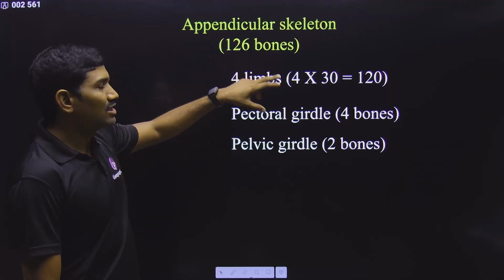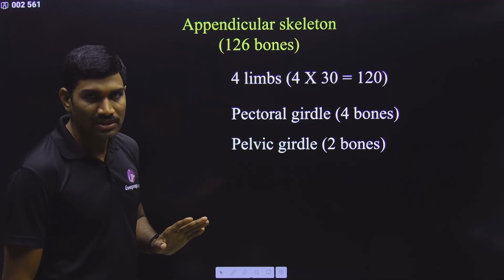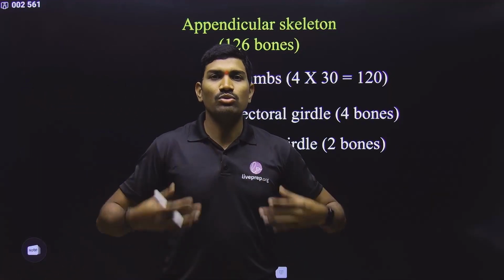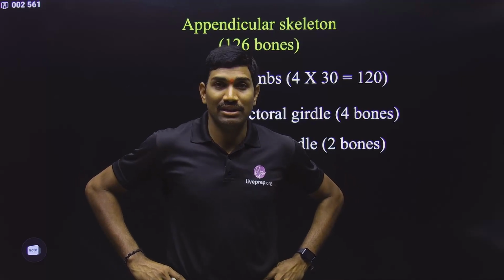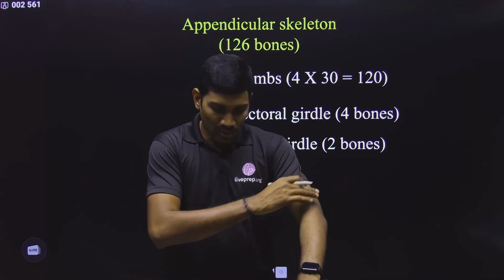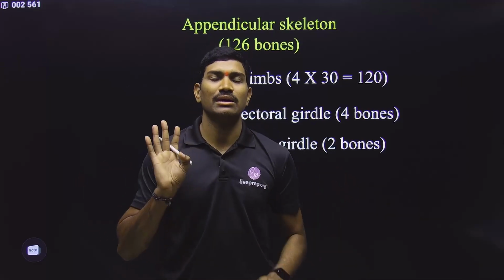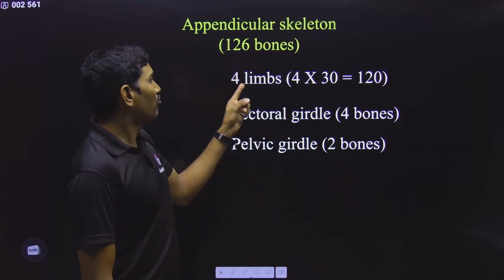In the appendicular skeleton, a total of 126 bones are present. In this, there are 2 girdles. The upper one is called the pectoral girdle, the lower one is called the pelvic girdle. And then there are 2 limbs here and 2 limbs here. Total 4 limbs are present. So please observe carefully, 4 limbs are present.